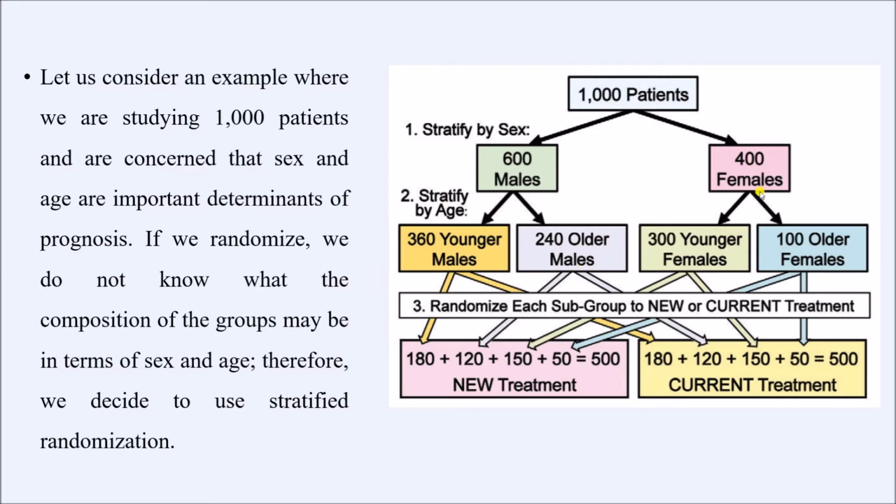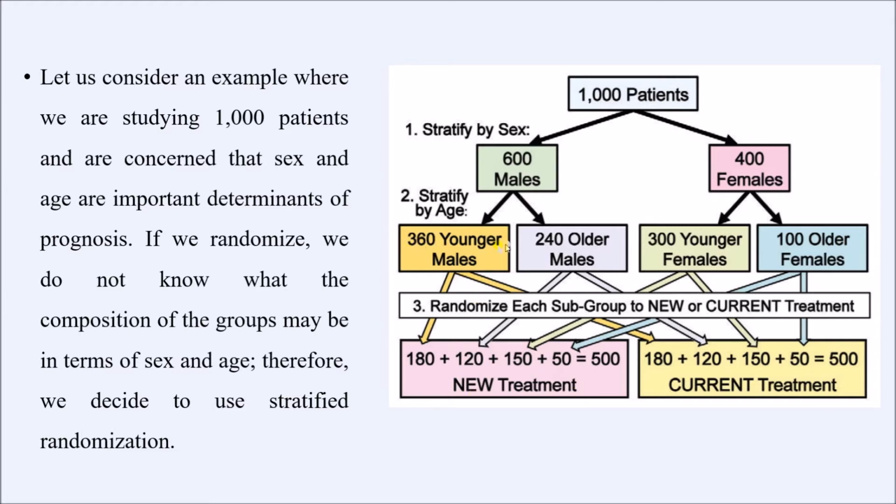Similarly, out of 400 females, maybe there are 300 younger females and 100 older females. So now we have 4 different groups. Next, we can divide each group equally into new treatment group and current treatment group.